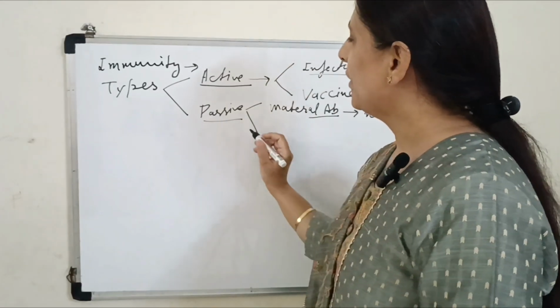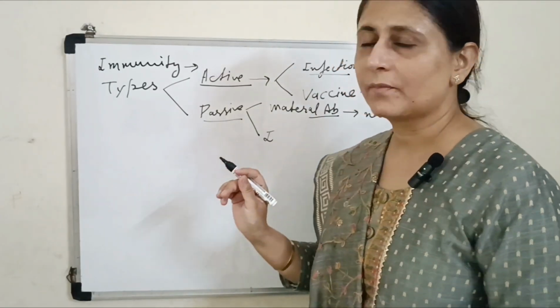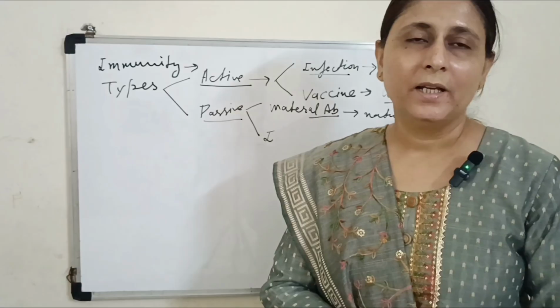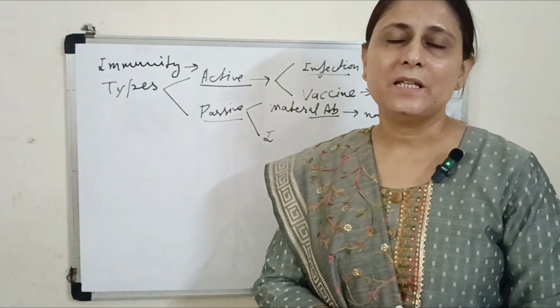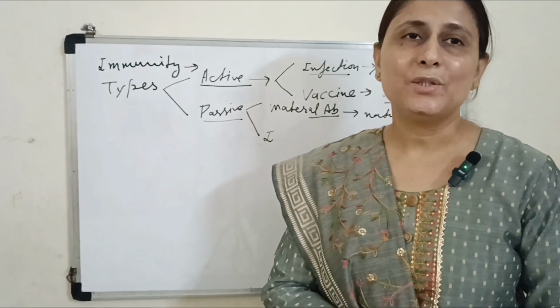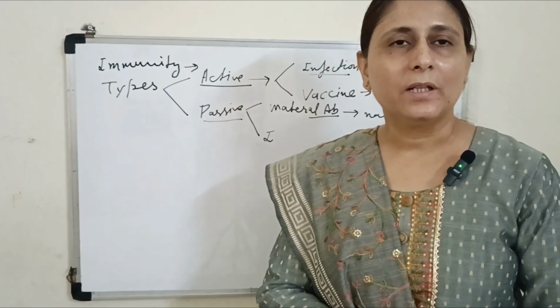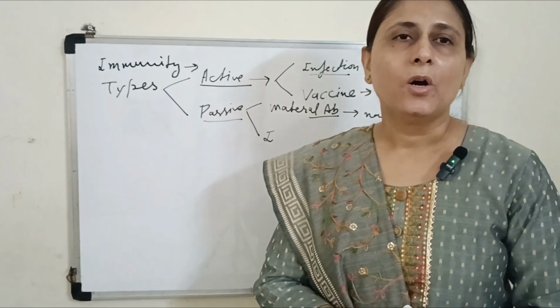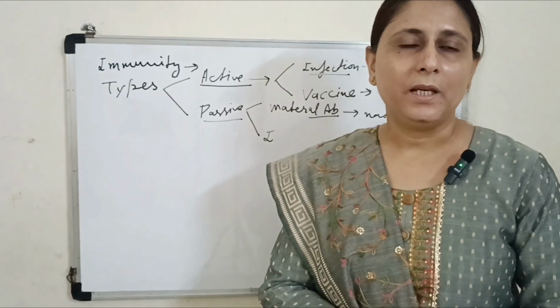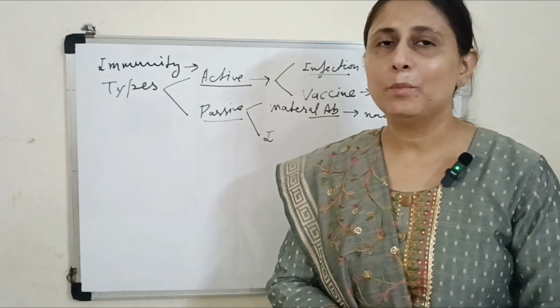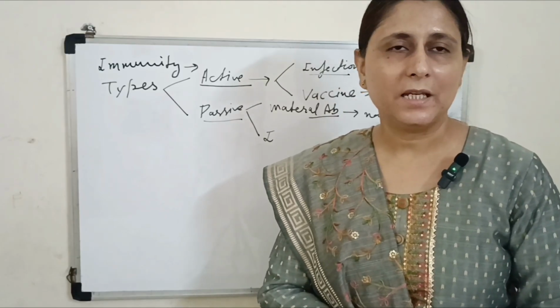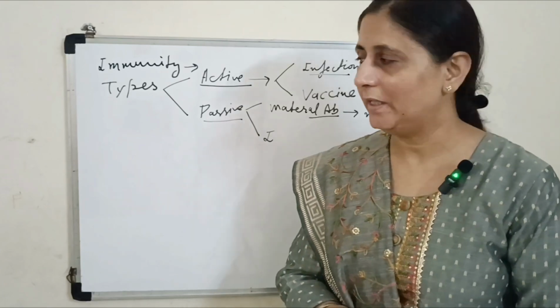Now passive immunity we also give to the patient whenever the patient is coming with the disease and requires immediate treatment. For example, in tetanus we are giving the immunoglobulin, tetanus immunoglobulin. Also we are giving hepatitis B immunoglobulins, and similarly we are giving the anti-diphtheric serum whenever the patient is coming with diphtheria.